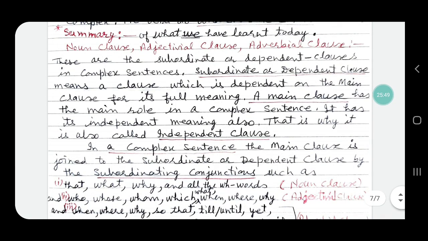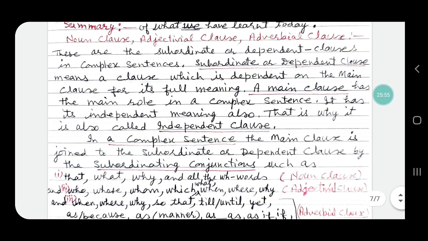Now, summary of what we have learned today. Noun clause, adjectival clause, adverbial clause. These are the subordinate or dependent clauses in complex sentences. Subordinate or dependent clause means a clause which is dependent on the main clause for its full meaning. Next, a main clause has the main role in a complex sentence. It has its independent meaning also. That is why it is also called an independent clause.